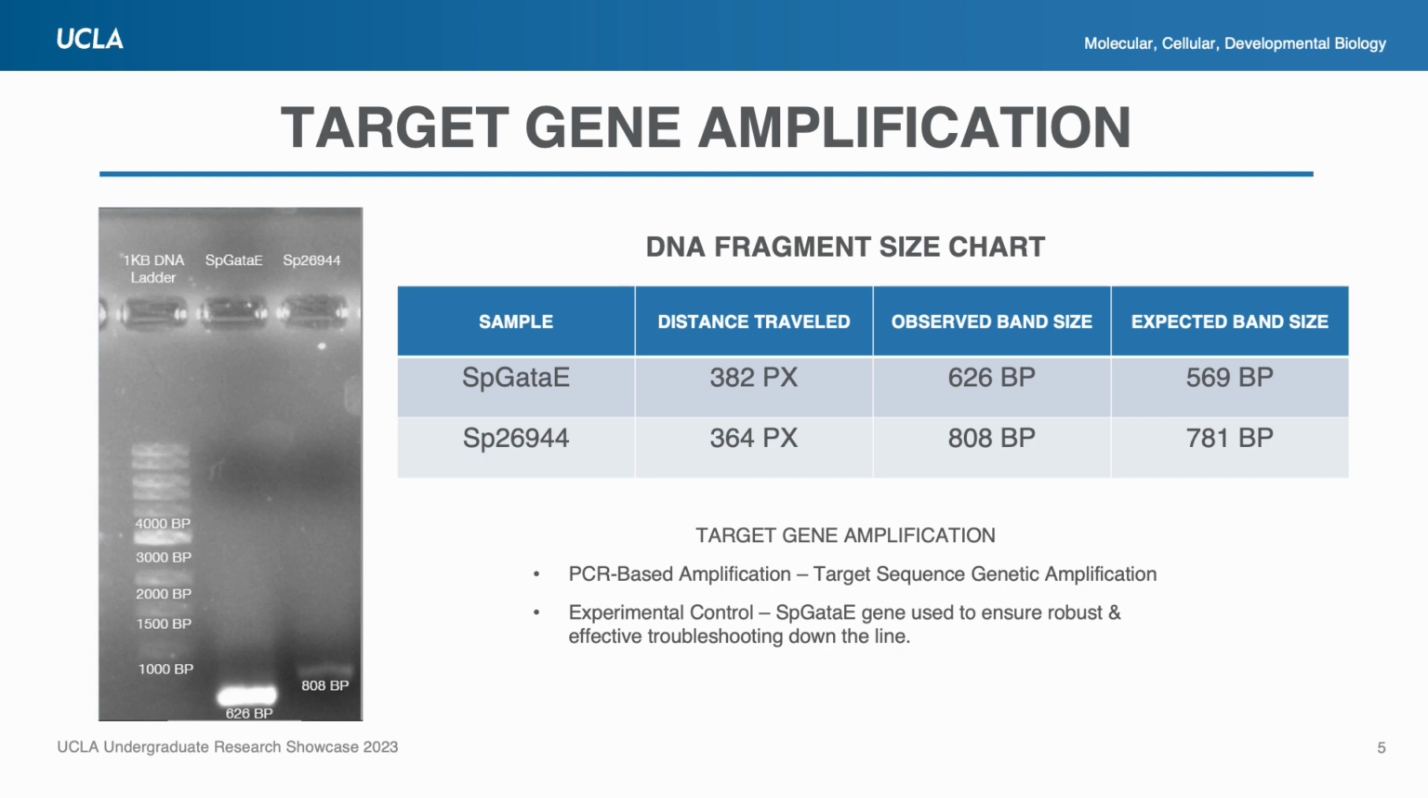As depicted by the gel, a distinct band in each lane was observed and determined to be consistent in size when compared to the expected molecular weight of both the ADP-ribosylation factor 1 gene along with the GATA-E control gene. Thus, the amplification of the target sequences was successful and sufficient to proceed to the next step.